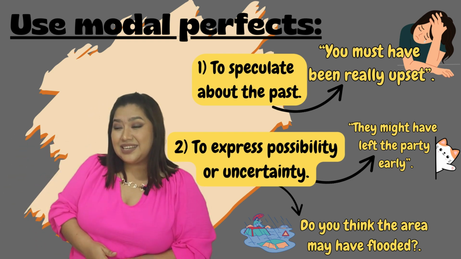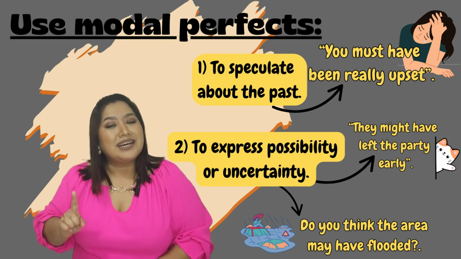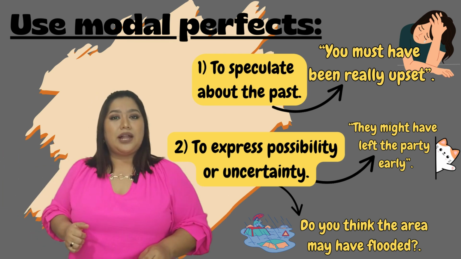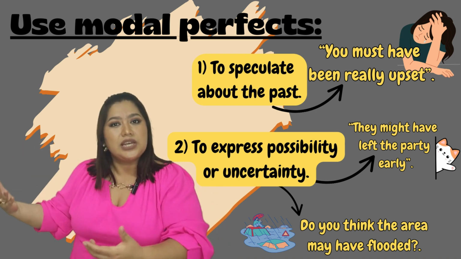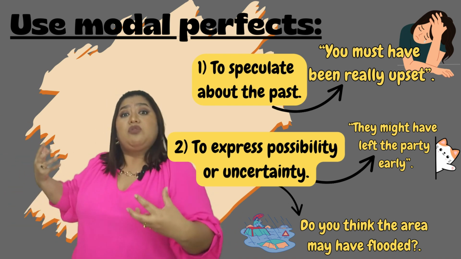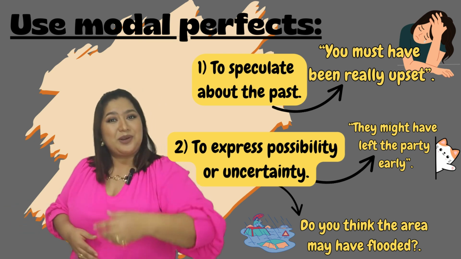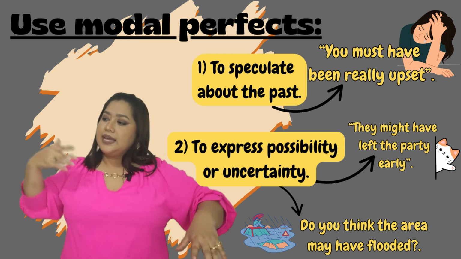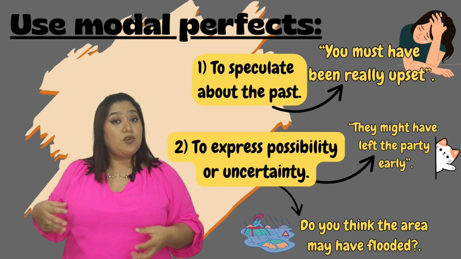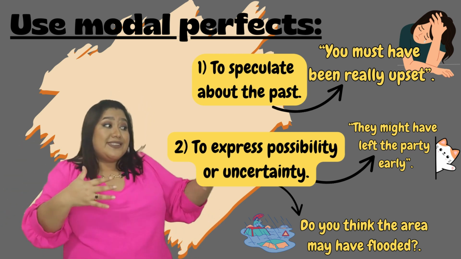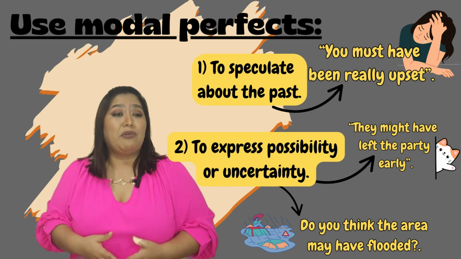Yes, you must have been. Excellent, you did it well, because you are having this conversation and you want to speculate about the feelings that person maybe had in the past. That was very good. And don't forget it, if you are having a conversation and you want to express possibility or maybe uncertainty, you can use modal perfect.